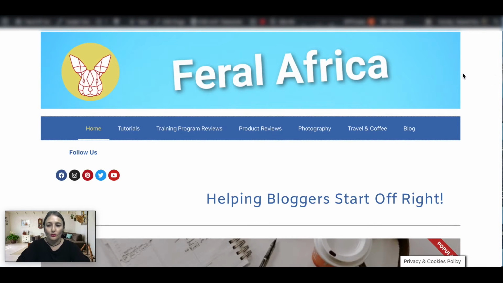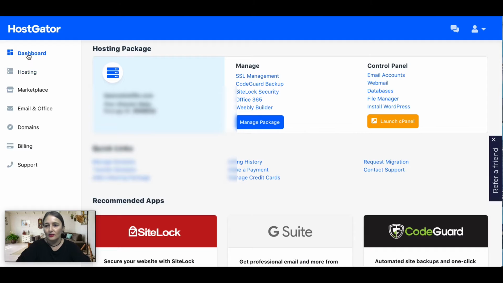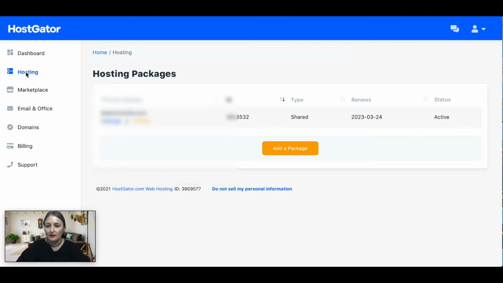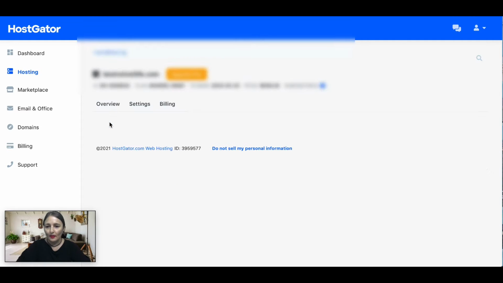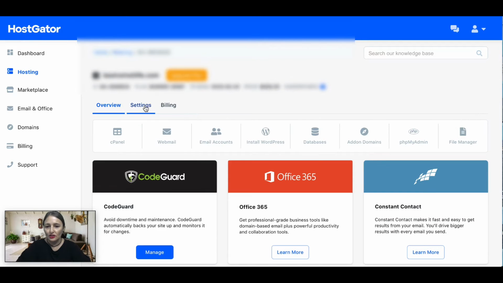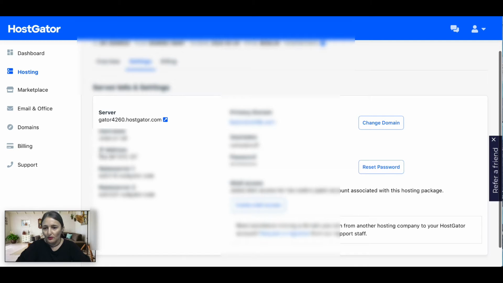By now you should have received an email from Hostgator giving you this information, but if you don't have it or you don't know where the email is, then simply log into your Hostgator account and head to your hosting. On the left hand side you'll see hosting, click on that. Click on manage. Once you've clicked on manage, click on settings at the top here. And at the bottom you'll see your IP address, name server 1 and name server 2.